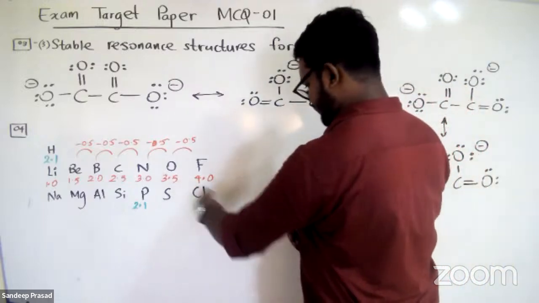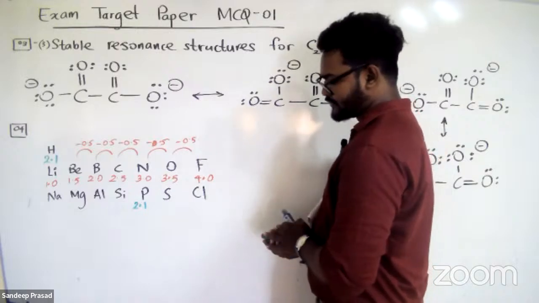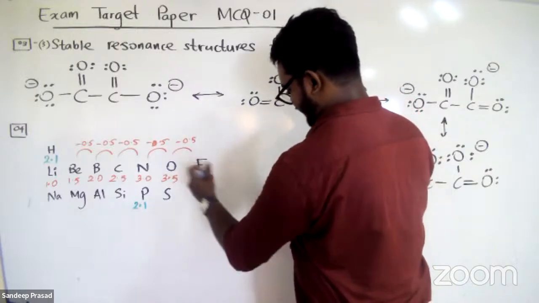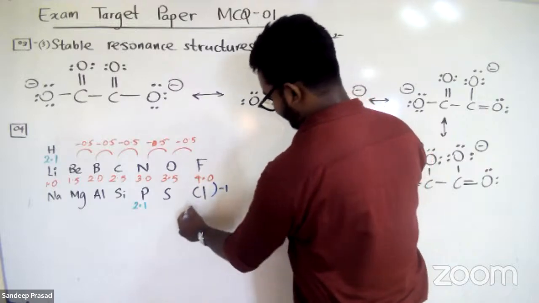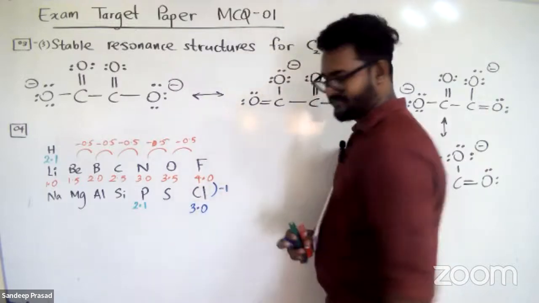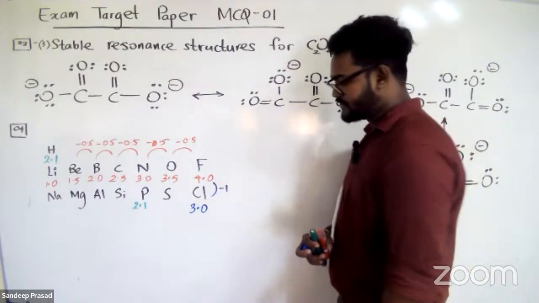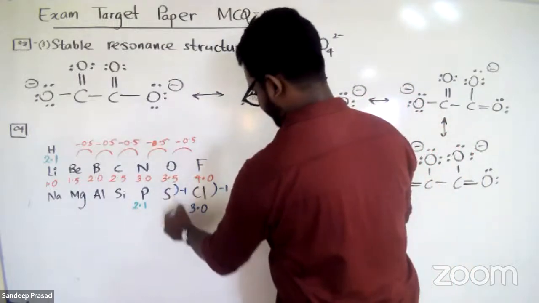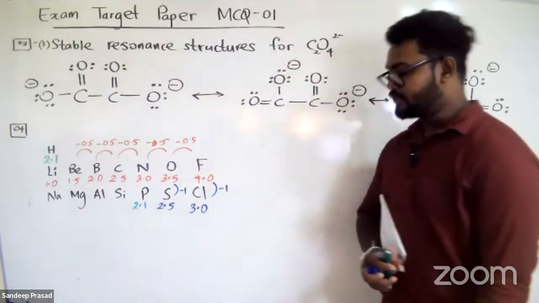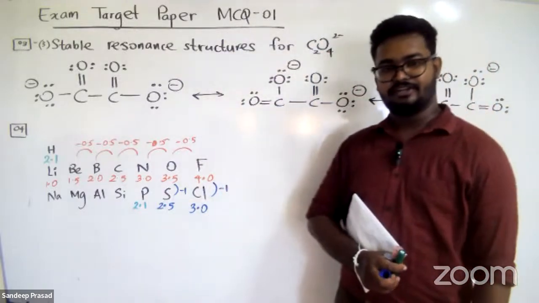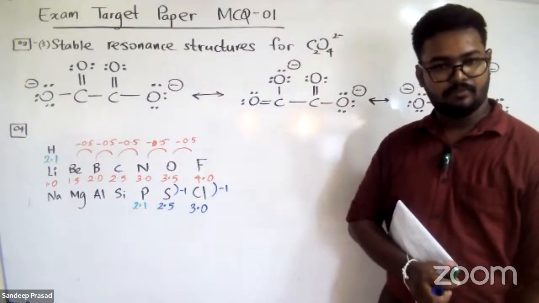Then look at this one. What about the electronegativity of sulfur and chlorine? That is also easy. You subtract one from fluorine's electronegativity value, then you will obtain chlorine's electronegativity, which is 3.0. And sulfur, same as before, you subtract one from oxygen, then you obtain sulfur's electronegativity value, 2.5. Chlorine is 3.0.